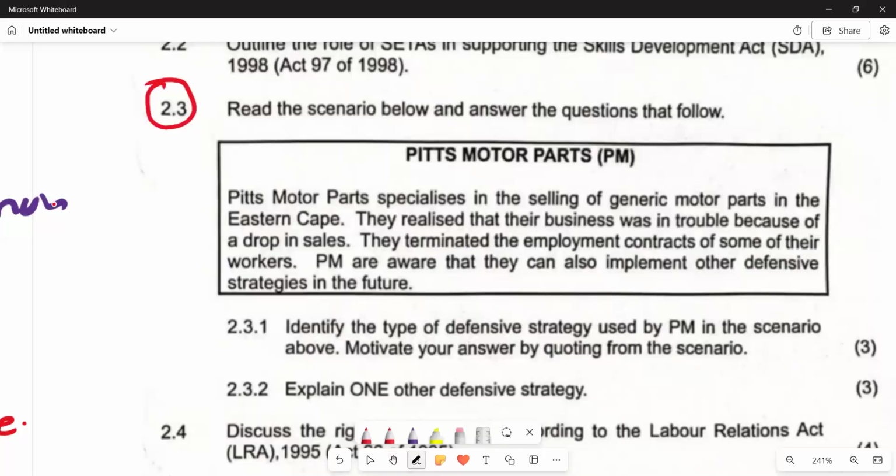Our first question, which is 2.3.1, reads, identify the type of defensive strategy used by PM in the scenario above, and then our next sentence, motivate your answer by quoting from the scenario. So the first part of the question is asking us to identify the type of defensive strategy.